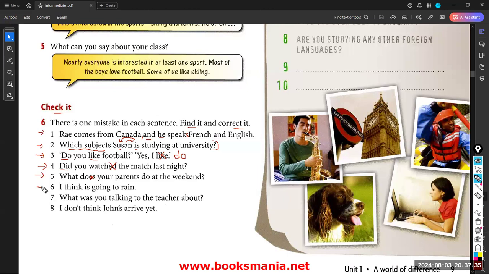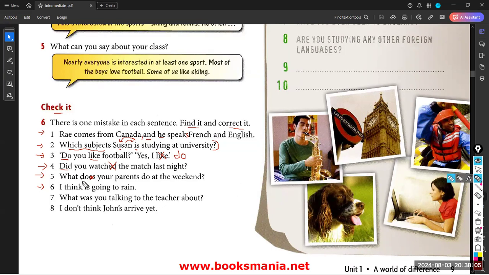Okay, 6. I think is going to rain. I think it is going to rain. Oh, bravo. I have to mention it. It is a pronoun, a subject pronoun, but I have to mention it. Why? To refer to the weather, guys. It is like I'm saying, I think the weather is going to rain.